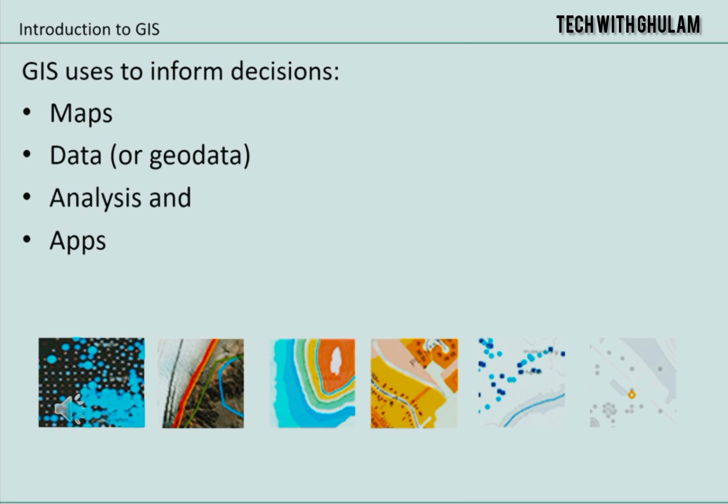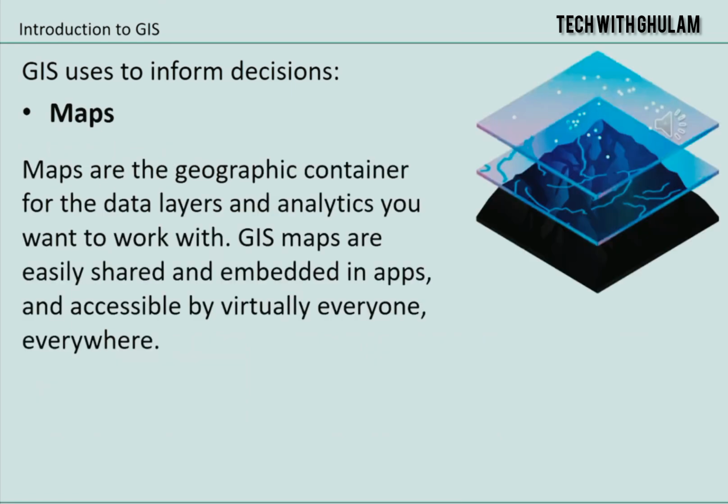Now let's talk about how GIS works. GIS technology applies geographic science with tools for understanding and collaboration. It helps people reach a common goal to gain actionable intelligence from all types of data. For this, GIS uses maps, data or geodata analysis, and apps. Let's now talk about each of these components.